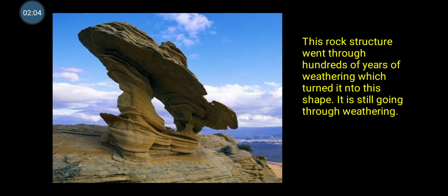An example of weathering is the structure that you see in the picture. This rock structure went through hundreds of years of weathering, which turned it into this shape. It is still going through the process of weathering. In short, as wind keeps on blowing and rain falls, rocks are broken down into tiny particles. These smaller particles settle down as soil, and this entire process of weathering takes thousands and thousands of years.